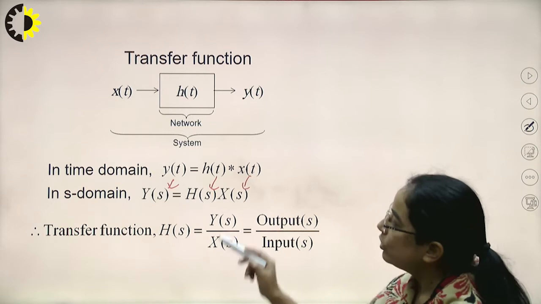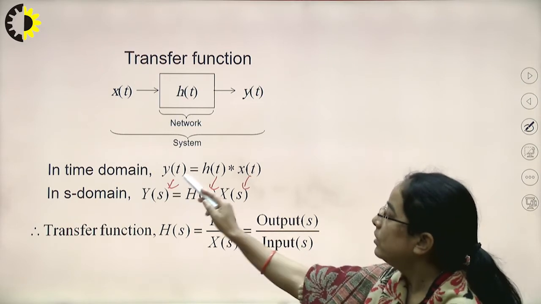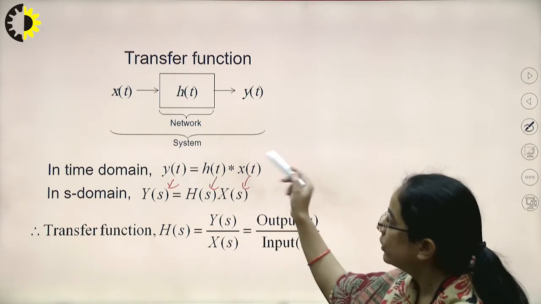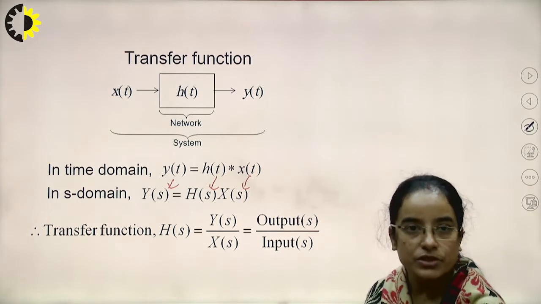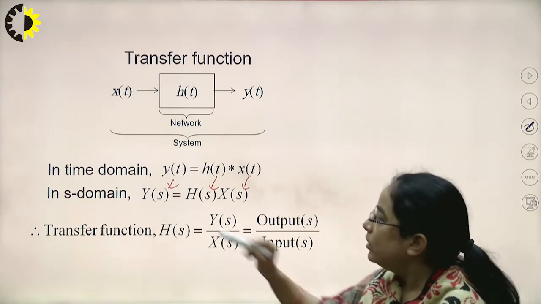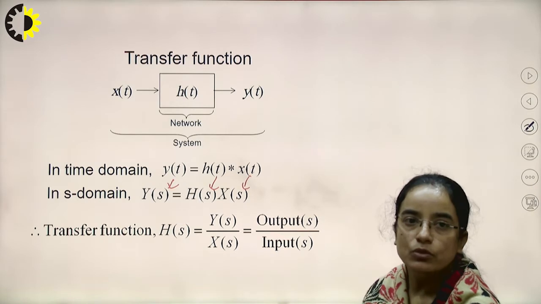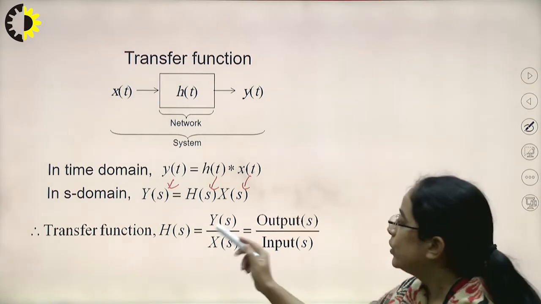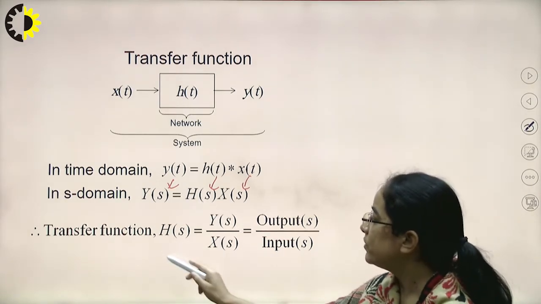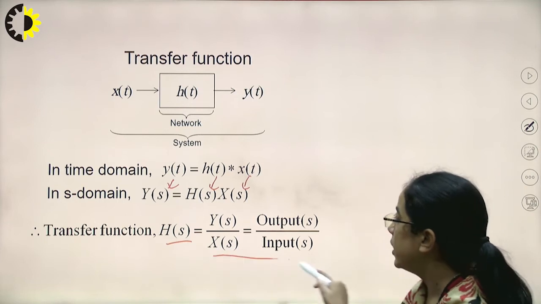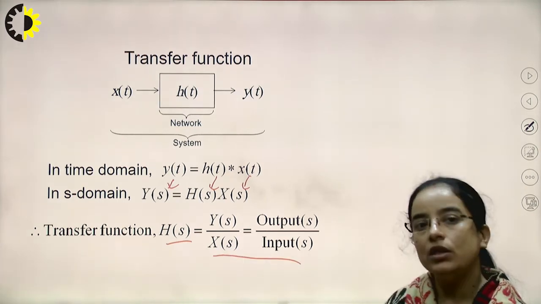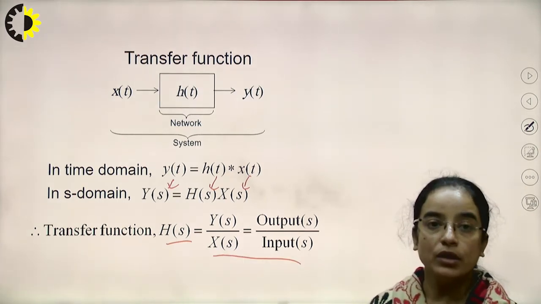In time domain y(t) equals h(t) convolution x(t), but in S domain Y(s) equals H(s) into X(s). It is very simple. So from this, the transfer function H(s) can be written as Y(s) by X(s), that means output in S domain divided by input in S domain.